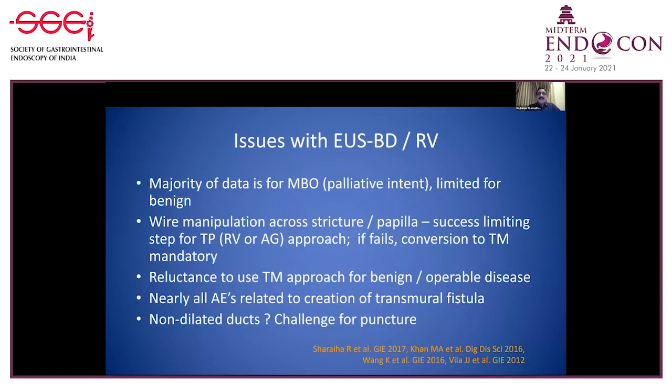There is generally a reluctance to use a transmural approach, that is doing a choledochoduodenostomy or a hepaticogastrostomy, for benign or operable diseases such as post-operative strictures. There is still a considerable risk of complications, the majority of which are related to creation of the transmural fistula. That has to be kept in mind while we are learning.